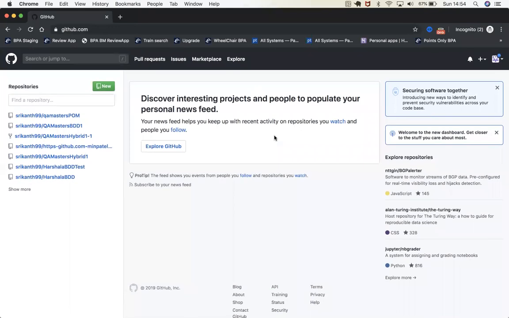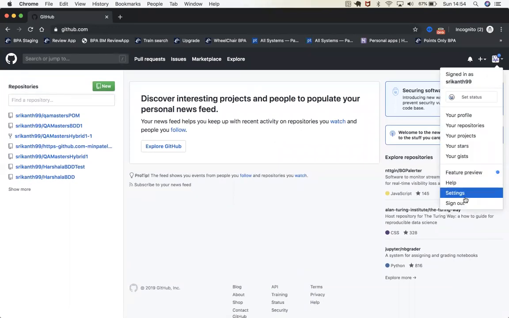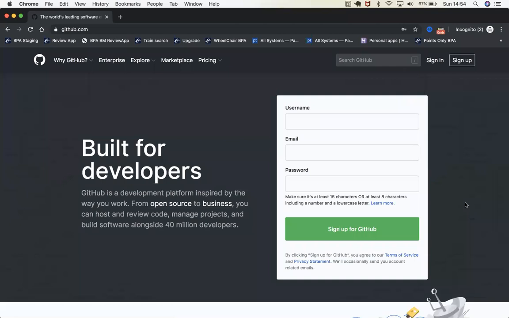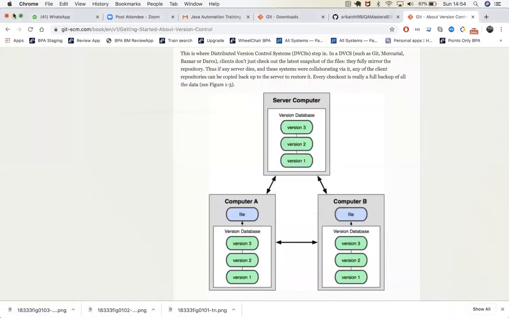Just open a GitHub account here; register for the free GitHub account. Once you register, you just share the project. That is one task.